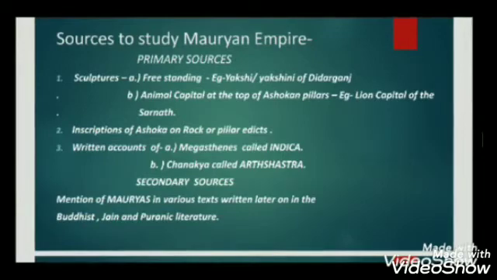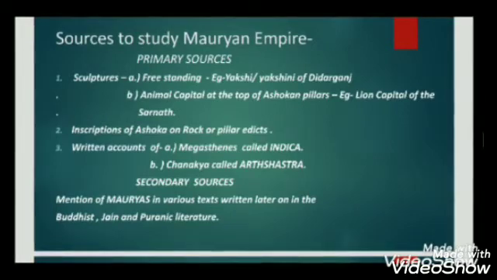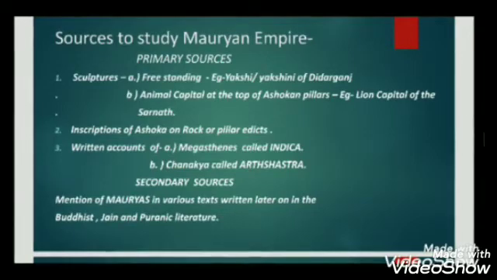Then you have textual sources such as the Arthashastra, which was written by Kautilya or Chanakya, who was the mentor of Chandragupta Maurya. Then you have the Indica, written by Megasthenes, who was a Greek ambassador to the court of Chandragupta Maurya.